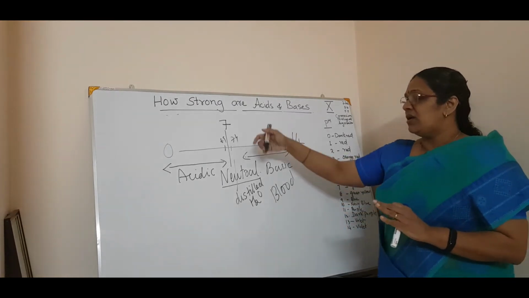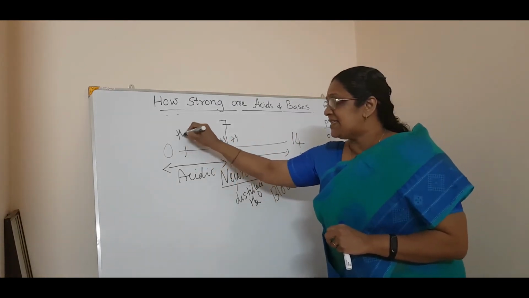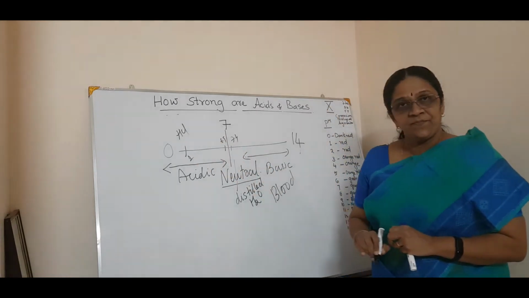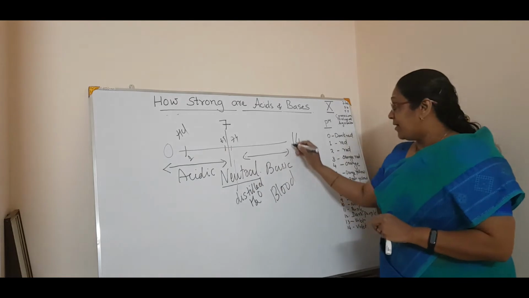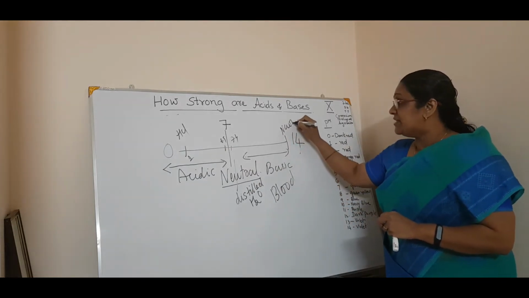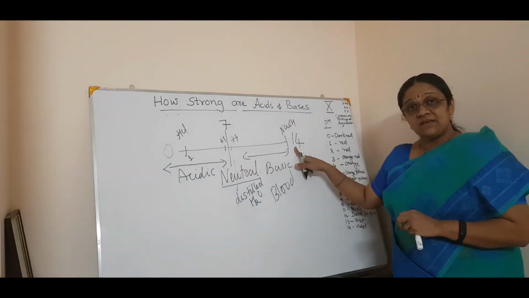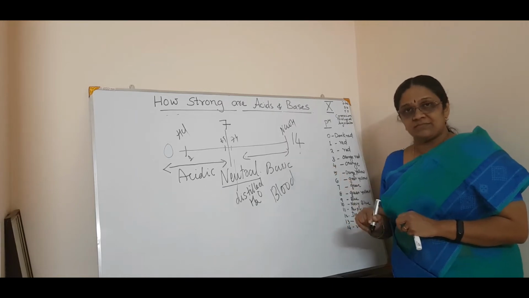For HCl acid, the pH is 1, which means it is a very strong acid. The pH of NaOH is 14, which means it is highly basic.